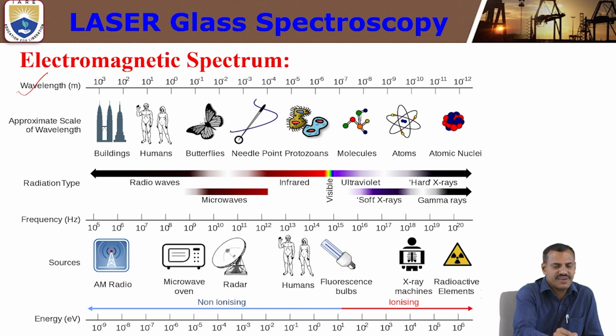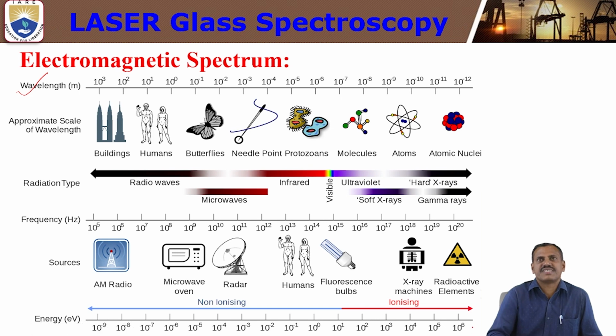If you see, the first row is wavelength and the last is energy. Wavelength in meters ranges from 10 power 3 to 10 power minus 12, and energy ranges from 10 power minus 9 to 10 power 6. These are the different kinds of energies and wavelengths in the electromagnetic spectrum. Examples are AM radios, microwave ovens, radars, fluorescent bulbs, X-rays, and radioactive elements.